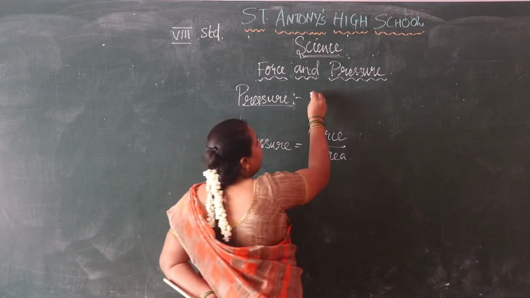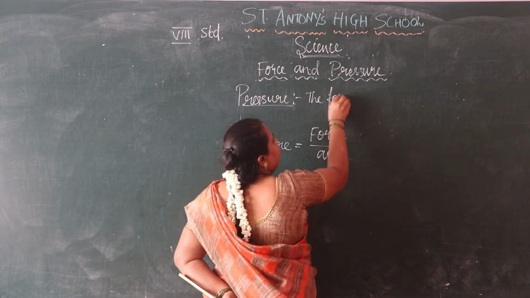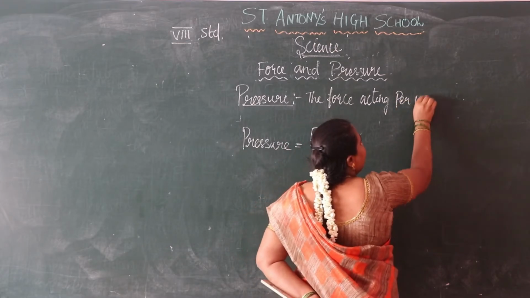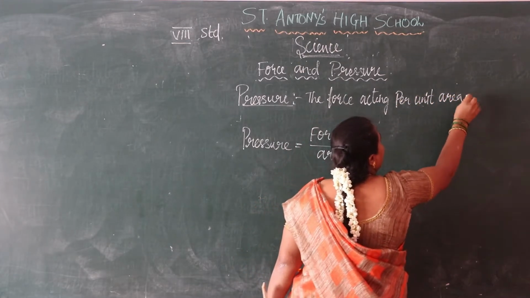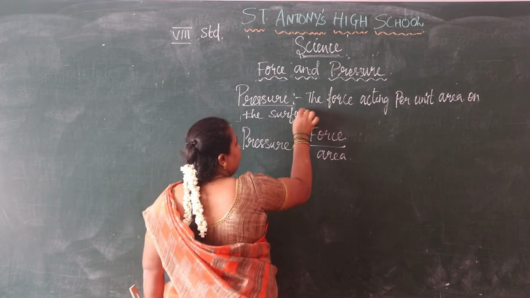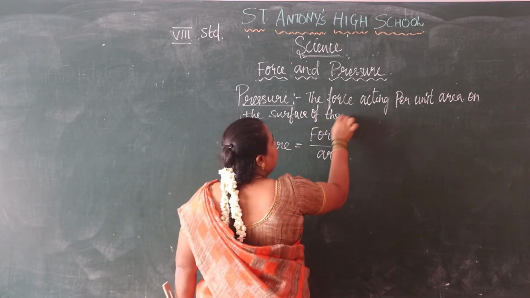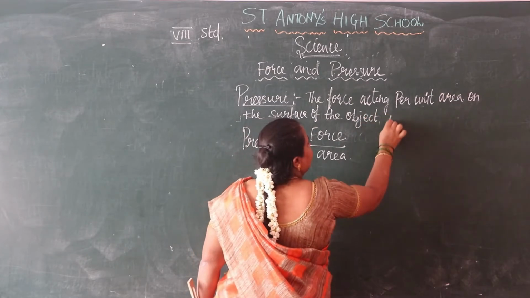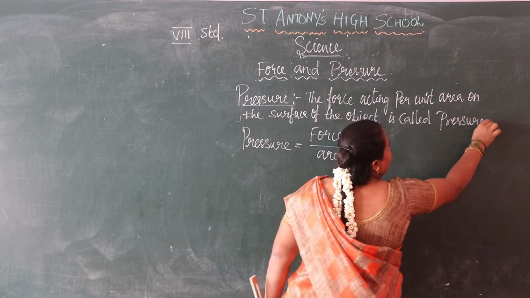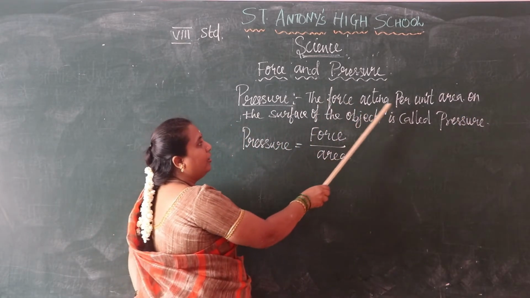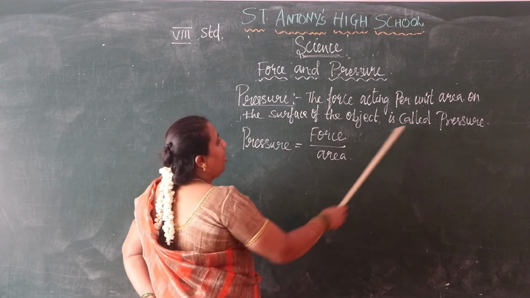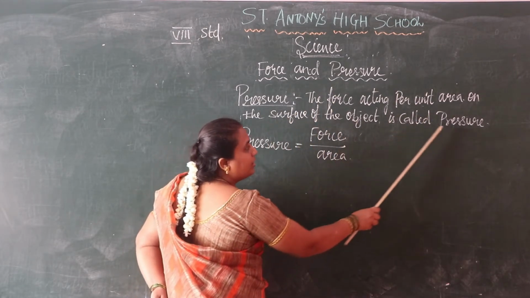What is the definition of pressure? The force acting per unit area on the surface of the object is called pressure. See, the force acting per unit area on the surface of the object is called pressure.